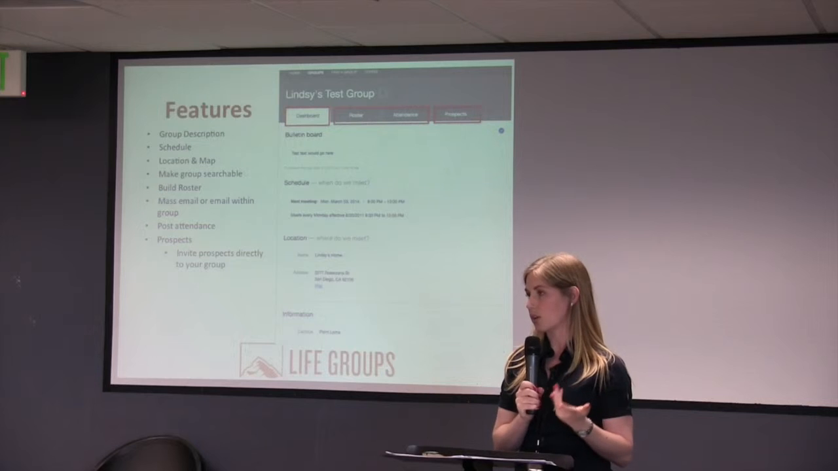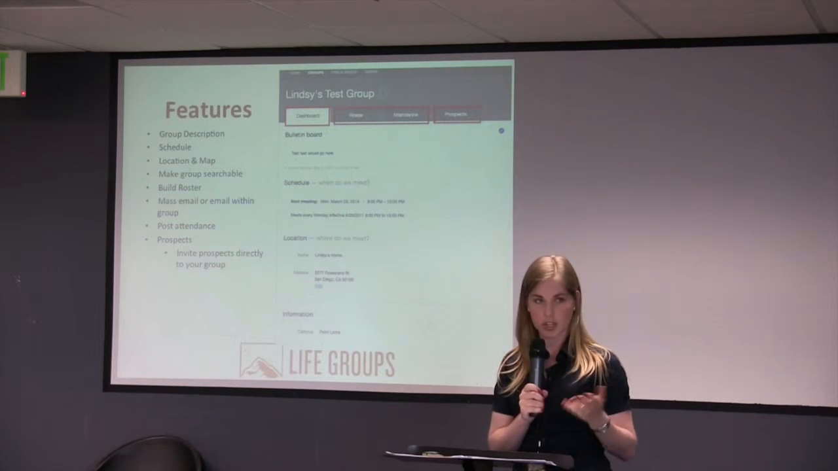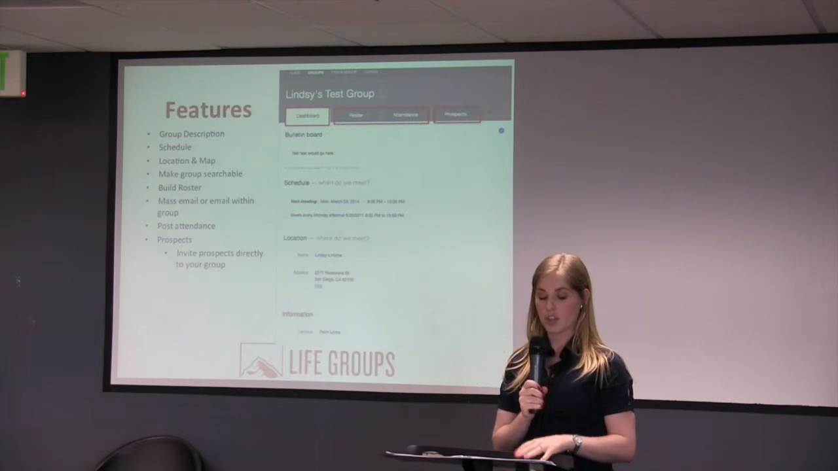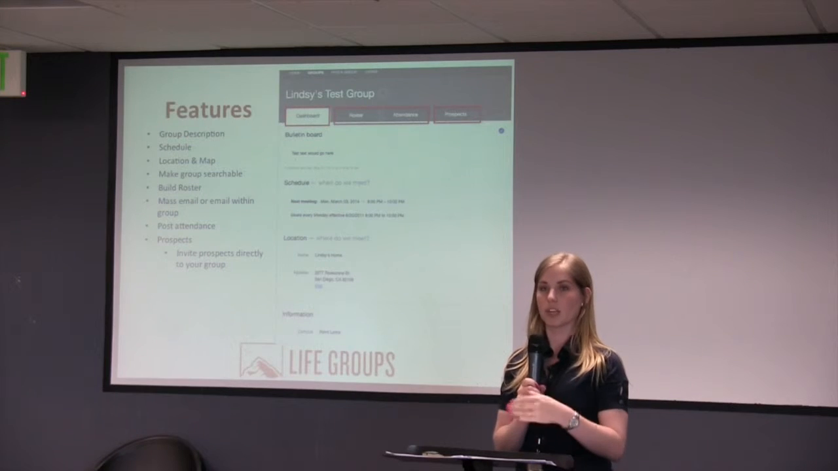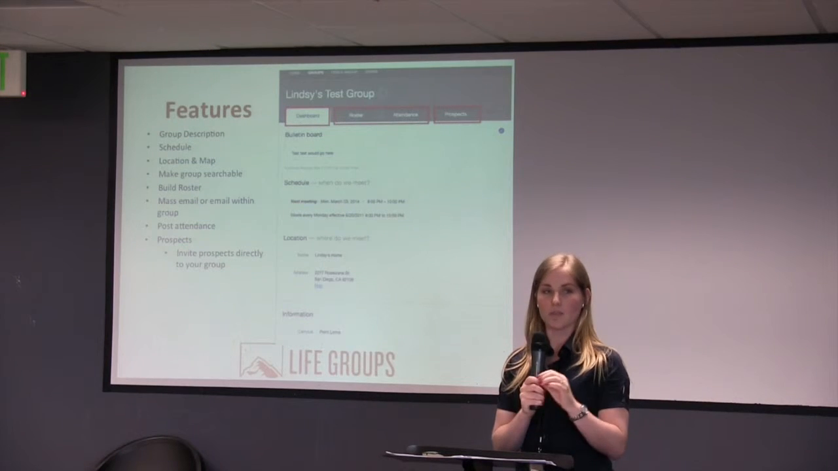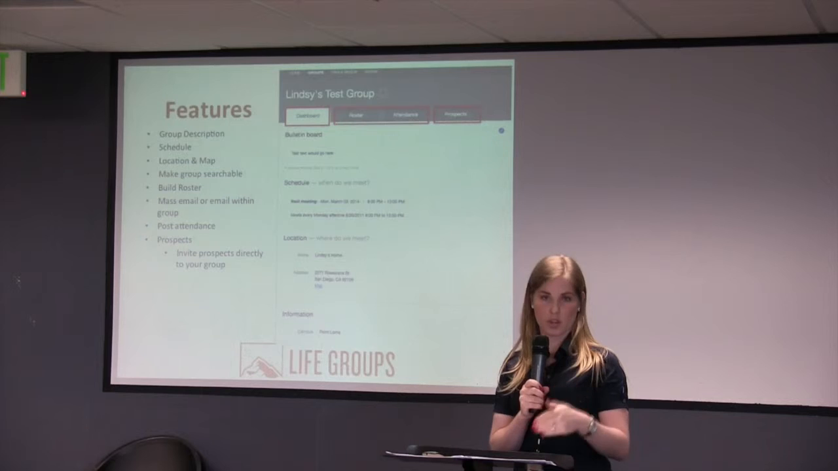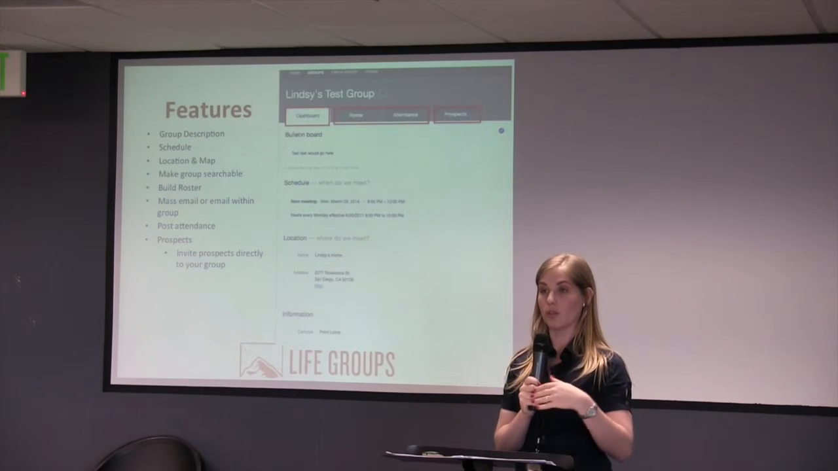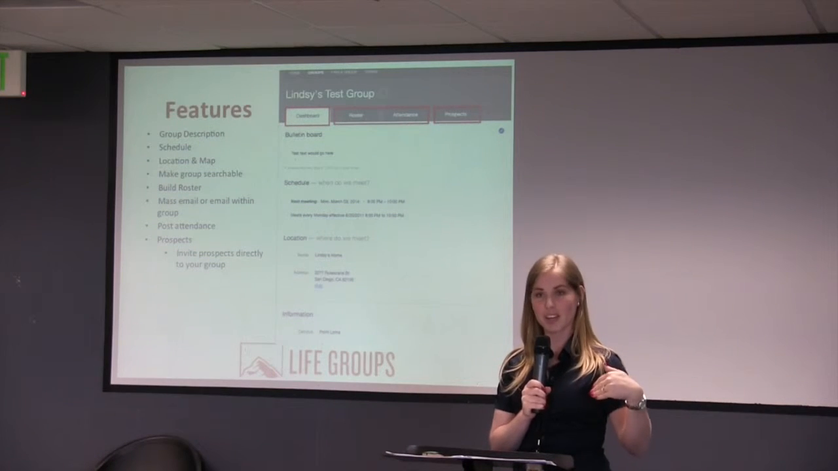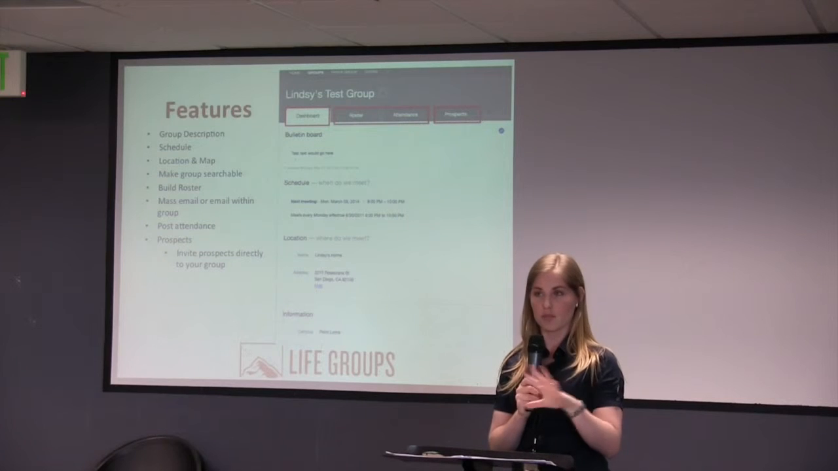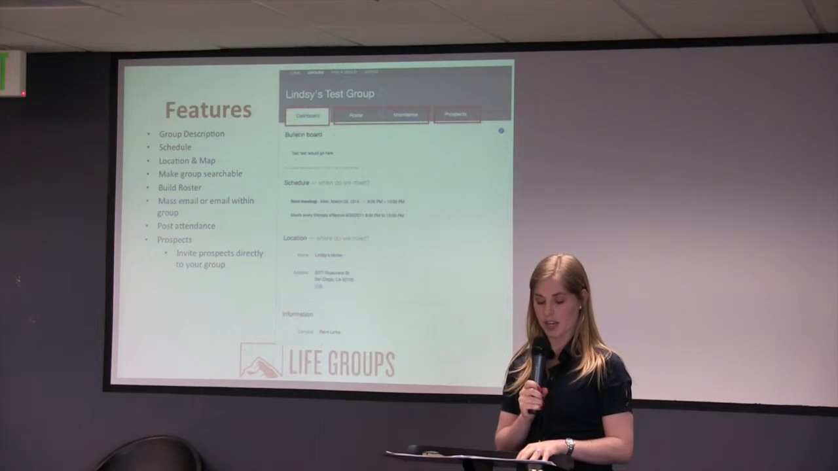If there's anything about your group, about your age demographic, or anything in particular, the group description is a place for people to kind of pick and choose what group actually works for them. So it's a really good way for you to filter people to your group, and for them to filter through groups that kind of fit their description of what they're looking for that day.